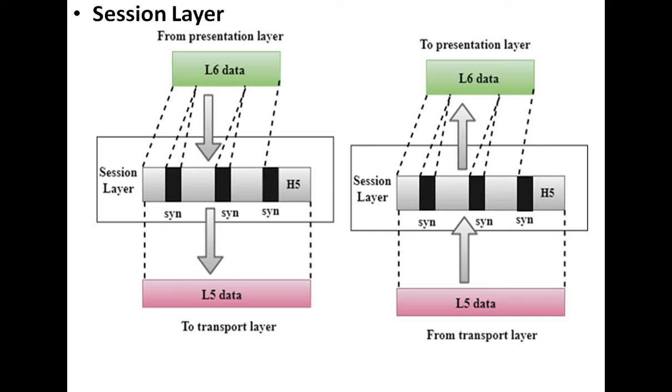The next functionality is synchronization. What is synchronization? To avoid errors, it adds some checkpoints when transmitting the data in a sequence. Why are checkpoints used? Because each time they give update information.